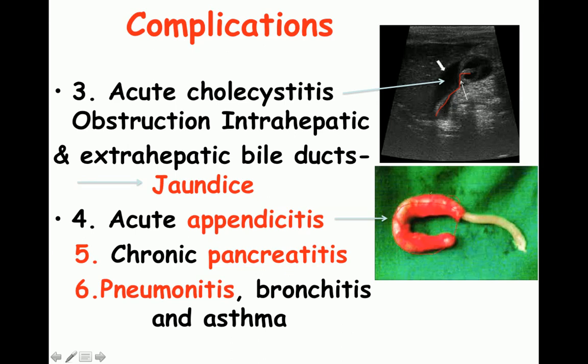And here you can see a highly inflamed appendix, and this parasite is coming out, a portion of it is coming out of the appendix, so it is causing appendicitis. It can go and settle down in the pancreatic duct, leading to chronic or acute pancreatitis. There may be pneumonitis, or there may be bronchitis and asthma.